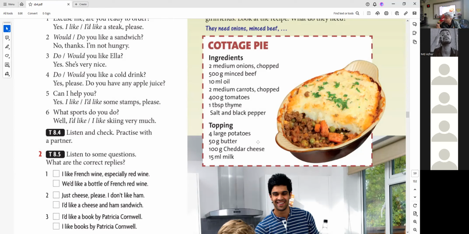Aditya, beta, we can't say they need butters. We have to say they need butter because butter is uncountable. Just like milk, they need milk. But we say they need tomatoes. Do they need any carrots? Yes, they need carrots.